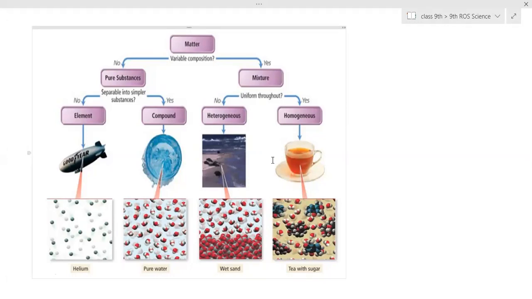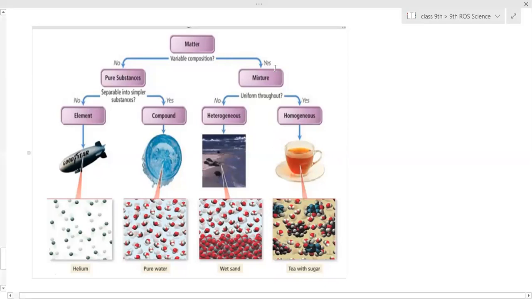Yes, salads. Fruit salad, vegetable salad, or the mixture we eat, right. It consists of many things, dry fruits, rice flakes, corn flakes. Many things have been mixed and we are able to see them clearly. All the particles can be seen clearly, so that is a heterogeneous mixture. Okay, is that clear? What do you mean by heterogeneous mixture?